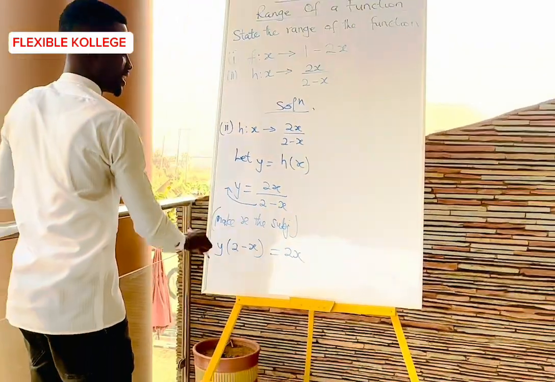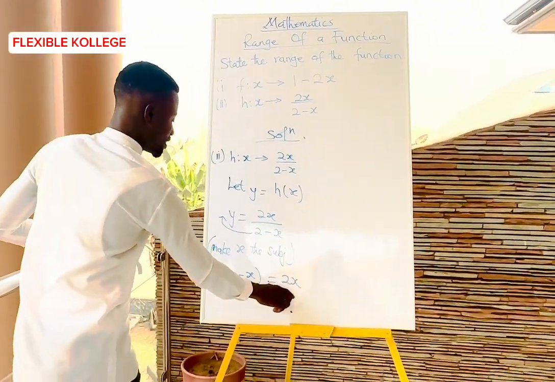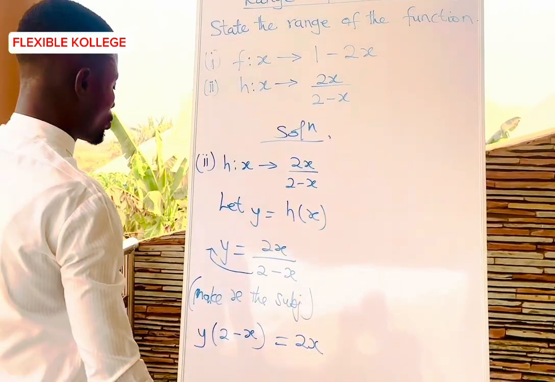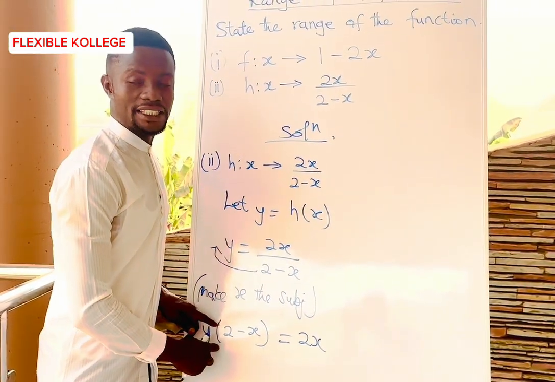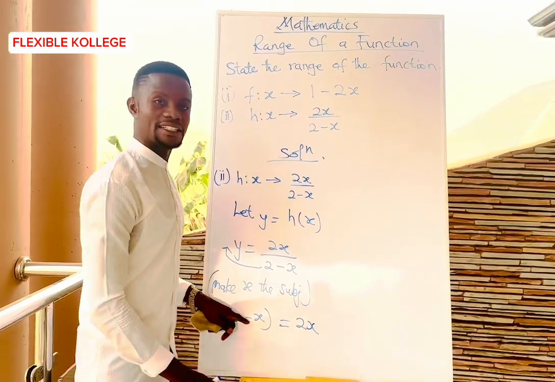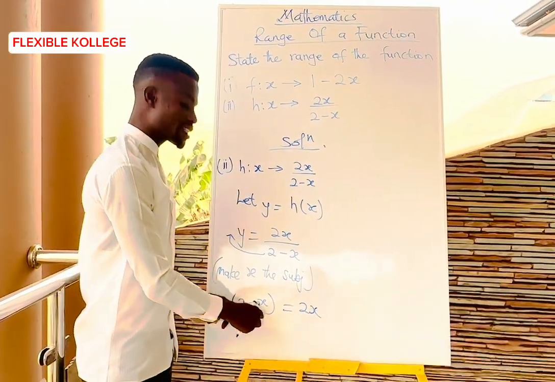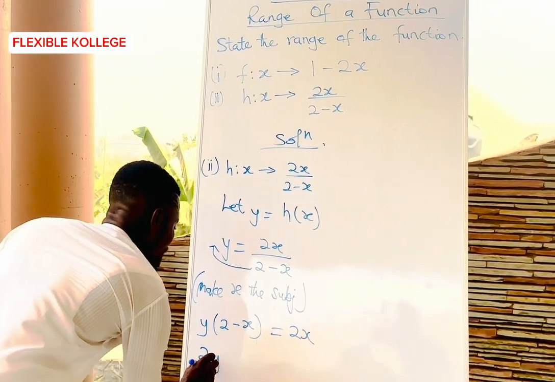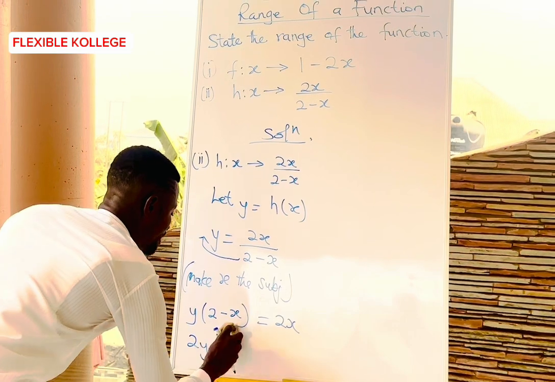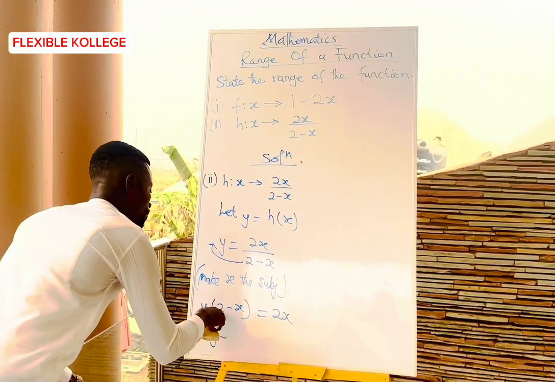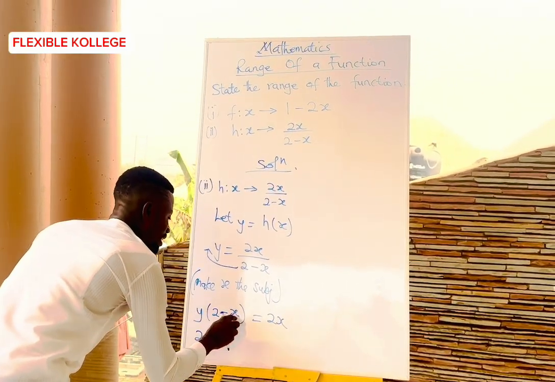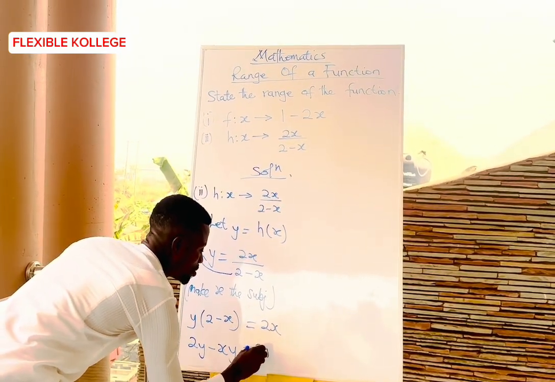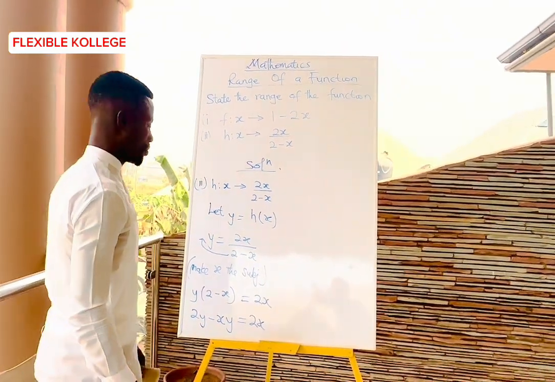because this one has crossed the sign. So we have our 2x here and y into the bracket. Whenever a number is standing outside the bracket, it means it is multiplying all those in the bracket. From our previous lesson, multiplication by distribution method. So we have 2y minus xy, because y multiplied by 2 is 2y, and y times x is xy, equal to 2x. I hope you are following.